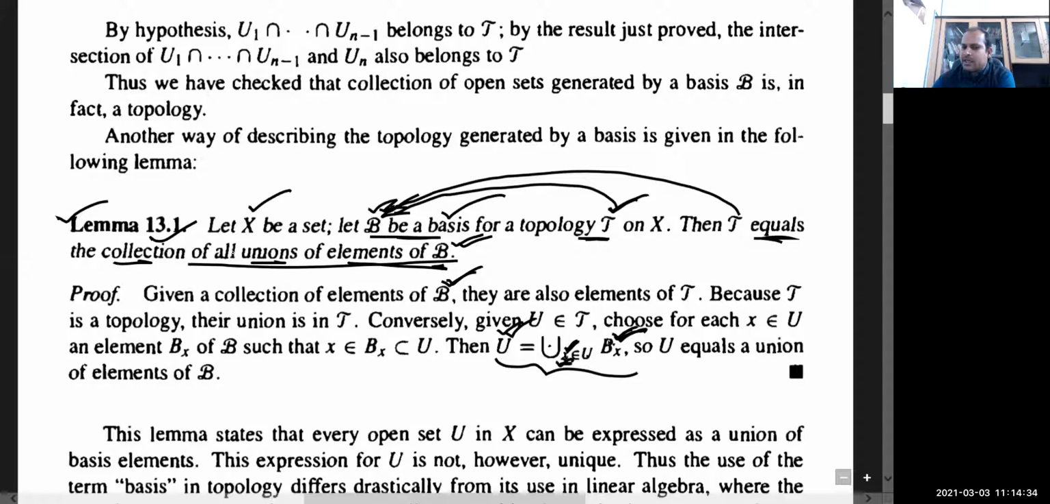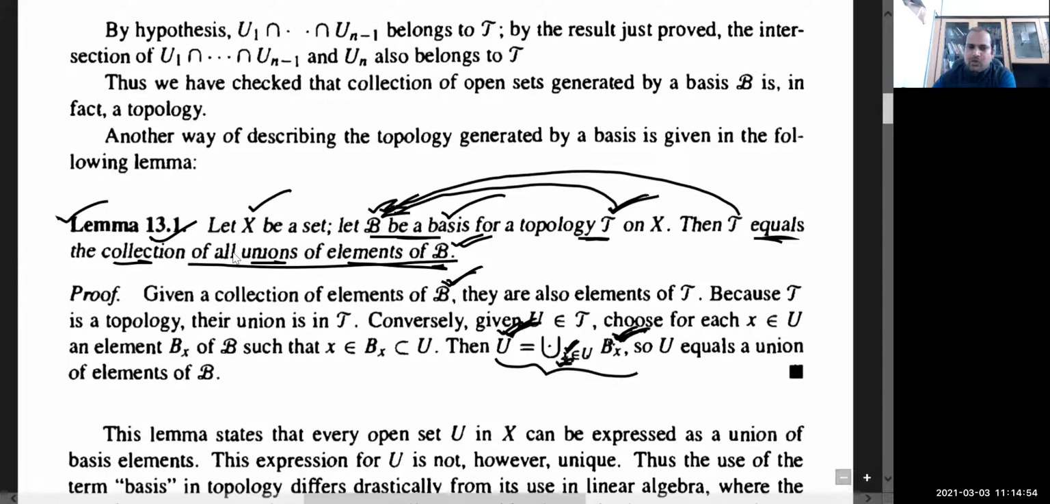We know that basis elements are open sets, and an arbitrary union of open sets is open. So in this way, you can show that U is an open set. And we know that every member of a topology is said to be an open set. All of this I have discussed in my previous lecture.